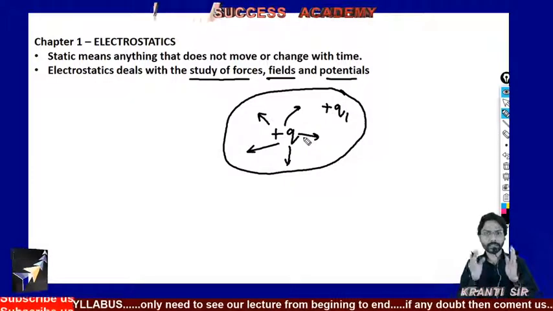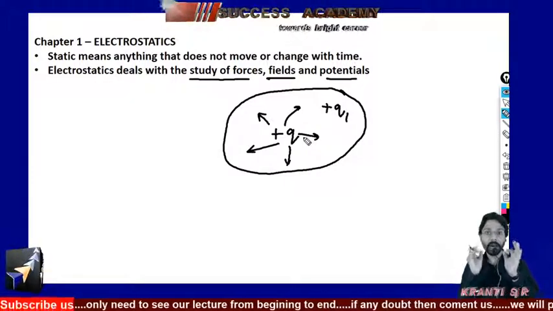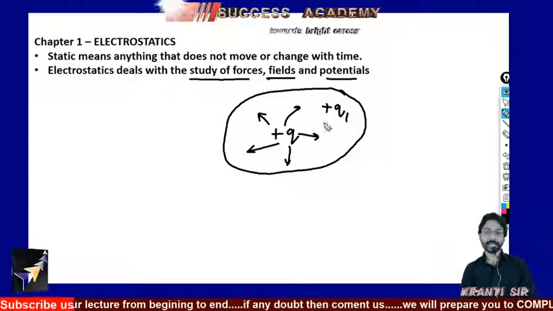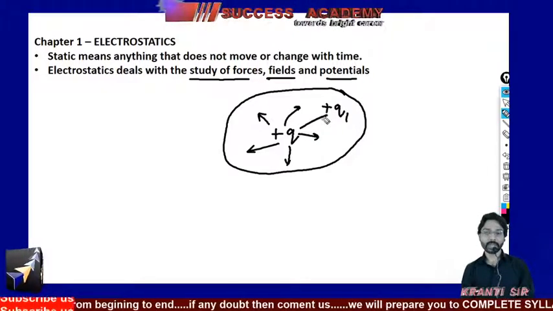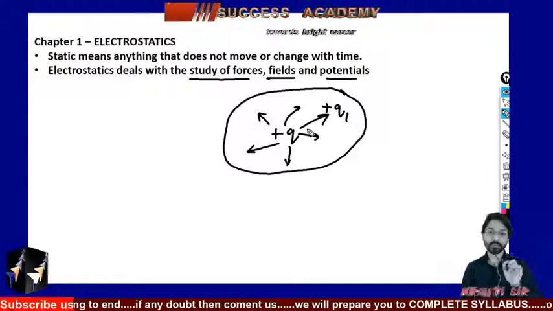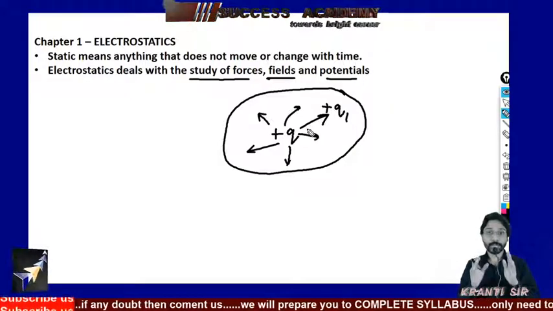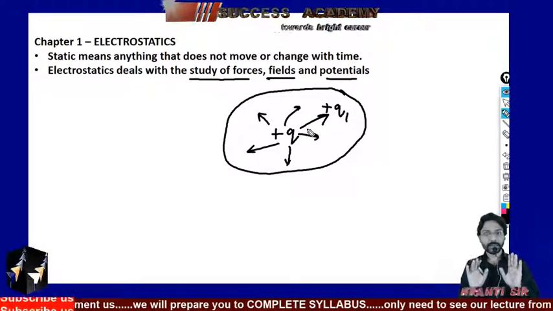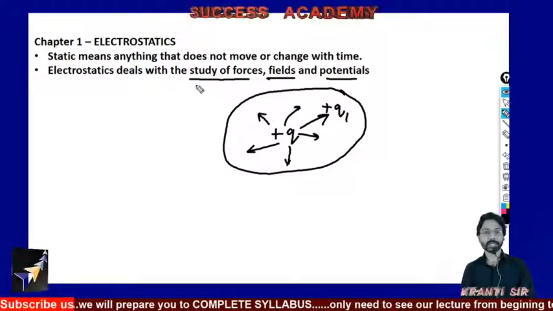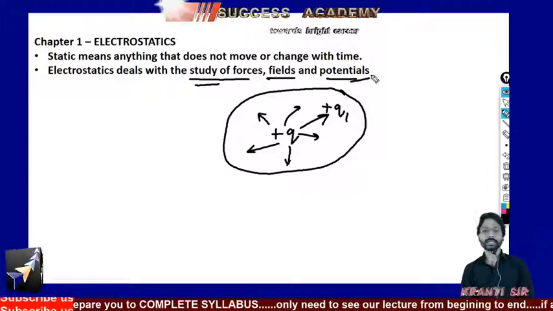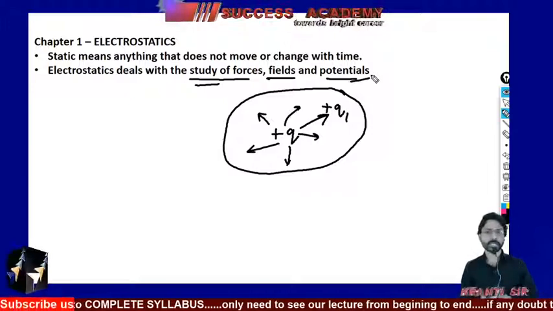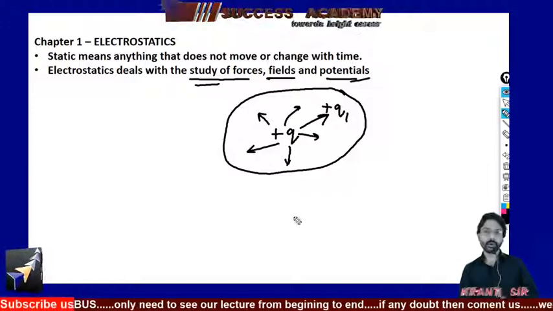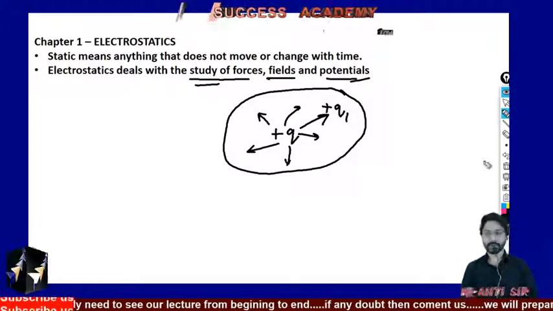Here the two charges are like in nature, so definitely this charge will experience some force, and we have to study it. Is this clear? That is the meaning of the study of forces. And the same for the study of potential; what exactly potential is, I'll deal with later. Okay, let's go further.